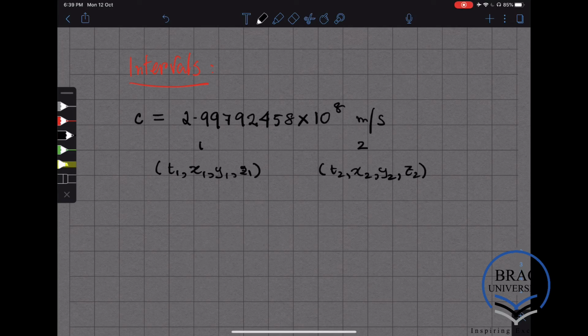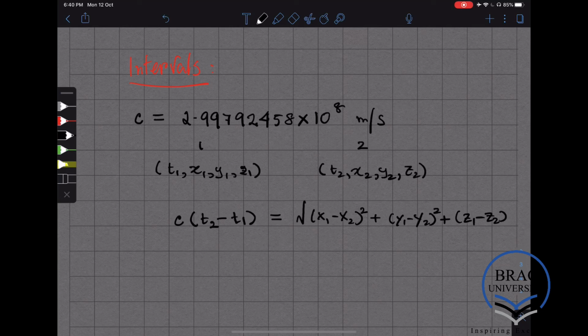Well, it's given by the speed of light times the time interval, which is t2 minus t1. But we know that that distance is equal to the distance between the spatial points. So that should be equal to the square root of (x1 minus x2) squared plus (y1 minus y2) squared plus (z1 minus z2) squared.